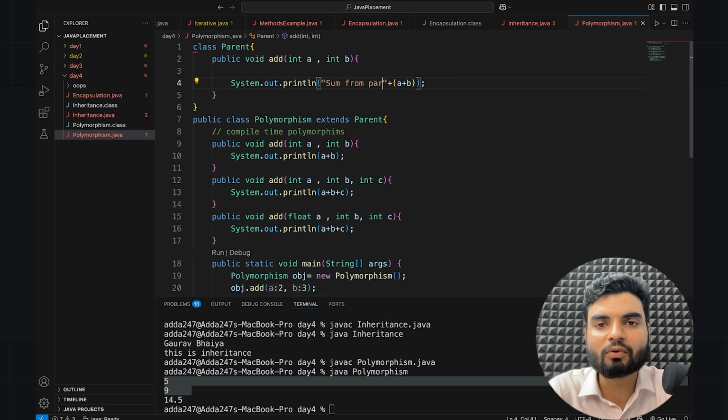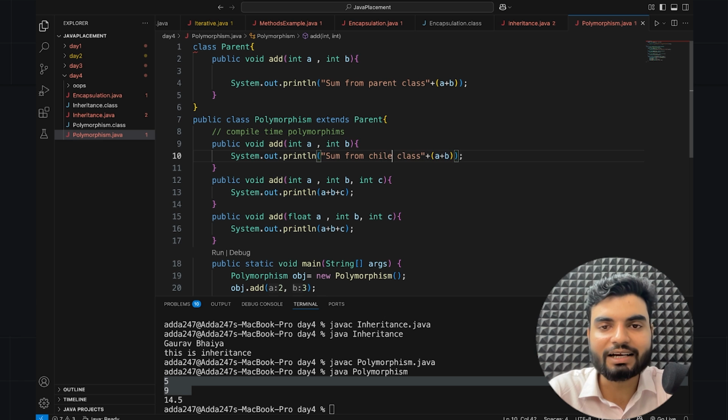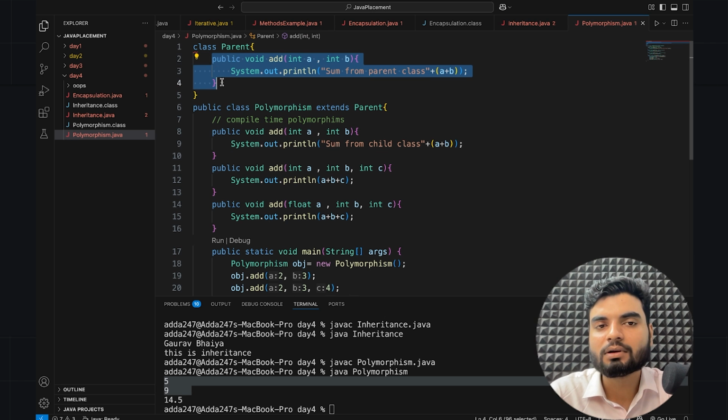I just want to show you how this works. You have to put the focus on the parent class, only then you will understand. And now here I'm having sum from the child class. So what happened eventually is that all the properties which the parent was having, this class is also having, but they are duplicated. Look at this. Here you also have add, here you also have add. So now if you create the object of the parent class, then you will access this particular thing.